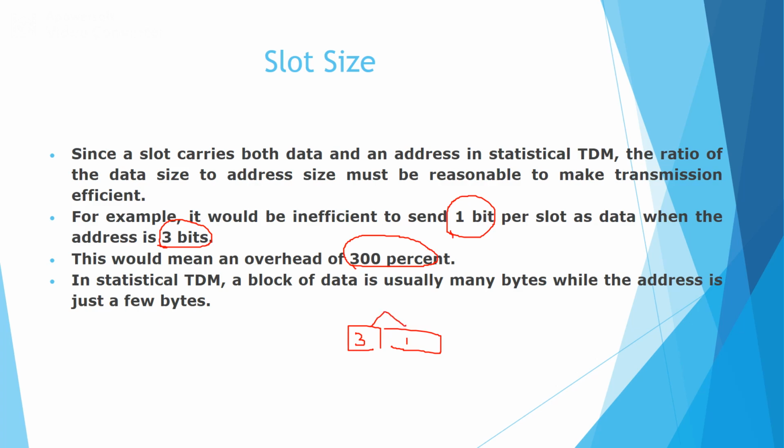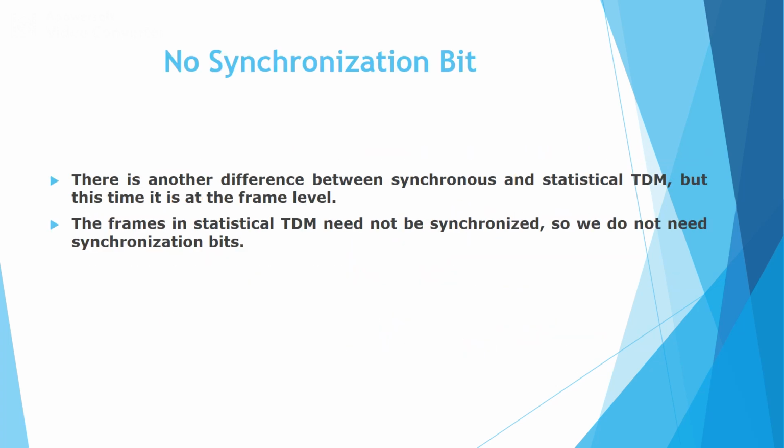So in statistical TDM, usually we need to carry blocks of data instead of bits of data. Blocks of data consist of many bytes, and the address will be in terms of a few bytes. So block of data plus address will be in terms of a few bytes, so that we can achieve better efficiency. The frames in statistical TDM need not be synchronized, therefore we are not using any synchronization bits.